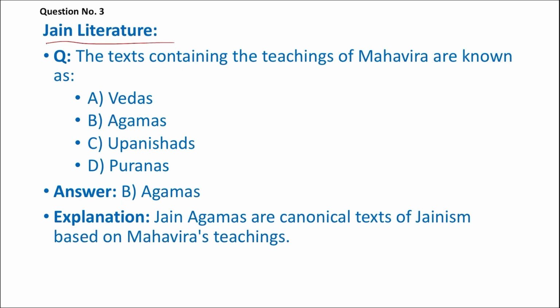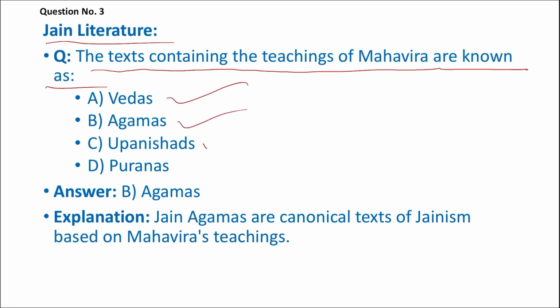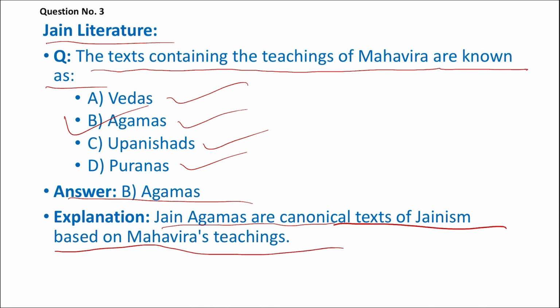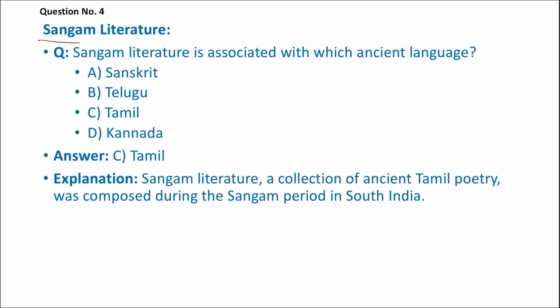Next question is on Jain literature. The texts containing the teachings of Mahavira are also known as what? Vedas, Agamas, Upanishads, Puranas. The right answer is Agamas. Agamas are the texts which contain the teachings of Mahavira, right? And these texts are known as Agamas. So Jain Agamas are the canonical texts of Jainism based on Vardhaman Mahavira's teachings.